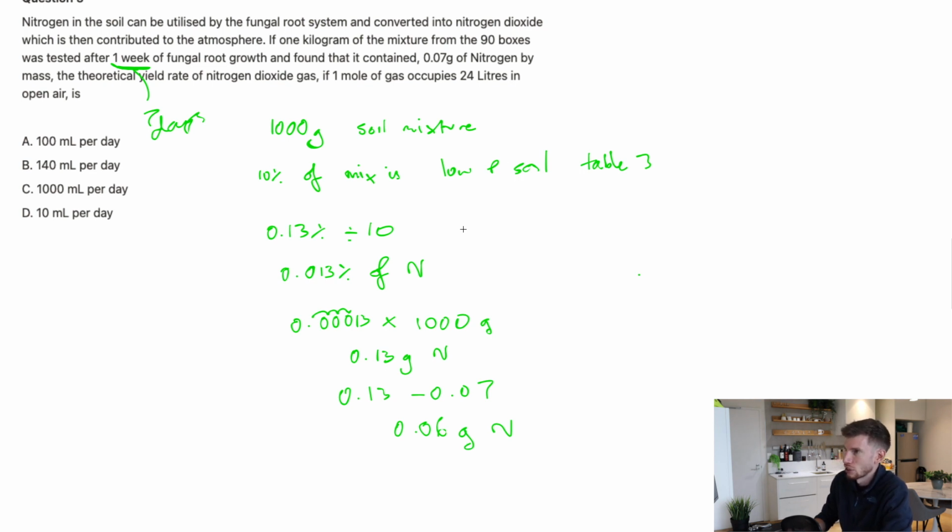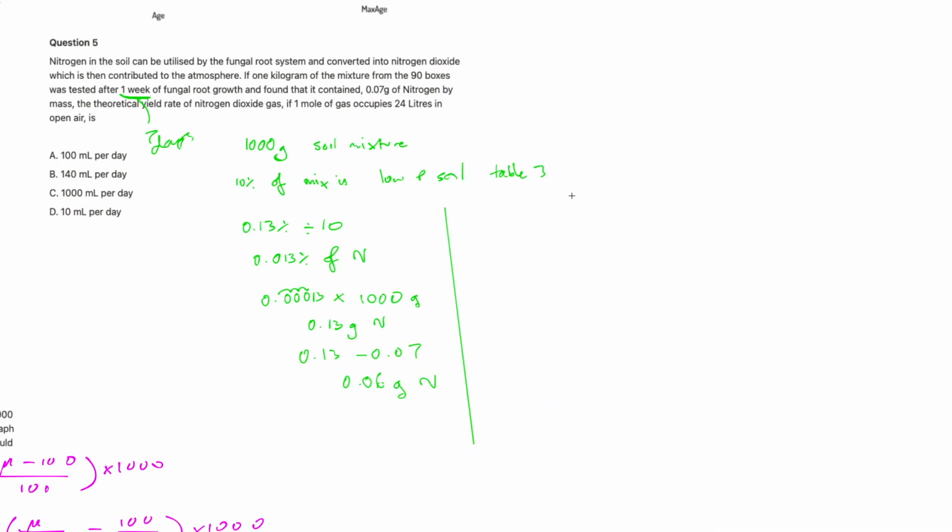So the next thing to do is to work out how many litres of volume this is over the course of the 7 days. Okay, so I made a slight error in the original recording, so I'm just going to fix this up now. You've got 0.06 grams of nitrogen that is being reacted, and what you've got to do is work out the number of moles of nitrogen, which you can do by mass over molar mass. So that would be 0.06, which we're going to put in scientific notation, 6 × 10⁻², divided by the molar mass of nitrogen, which is 14.